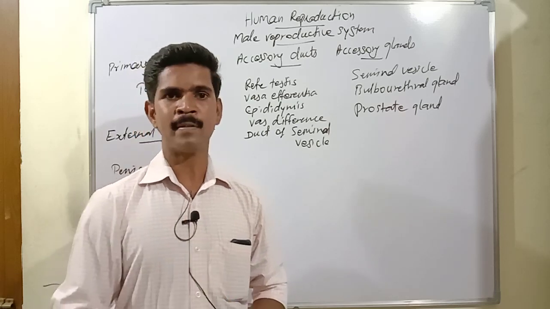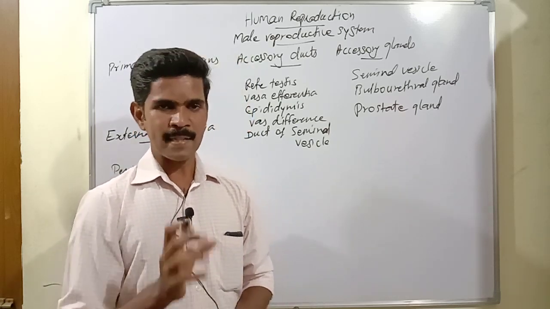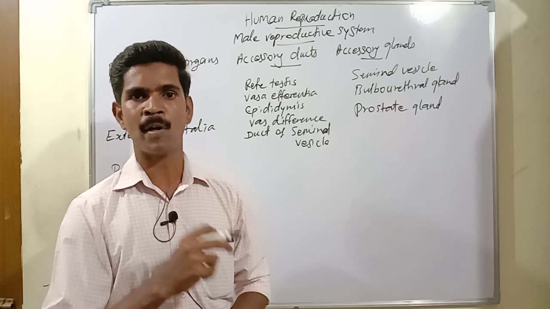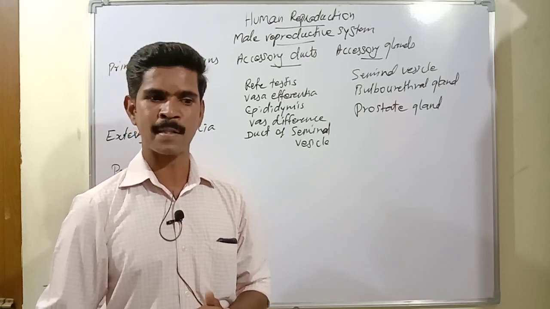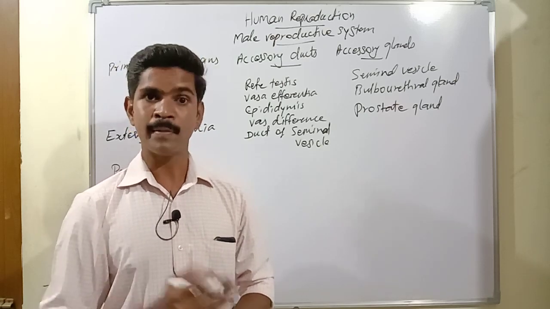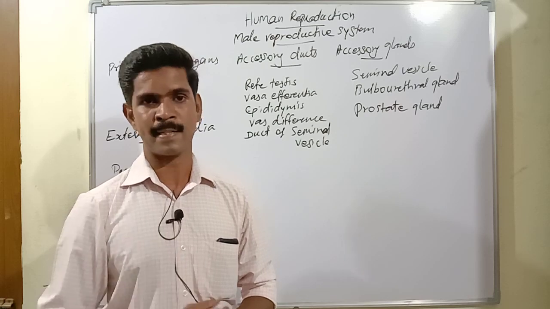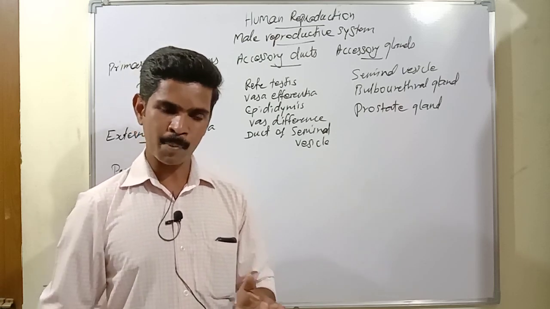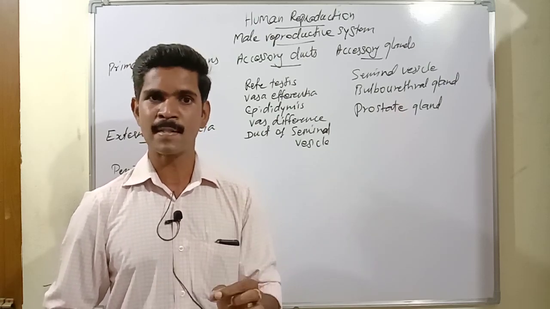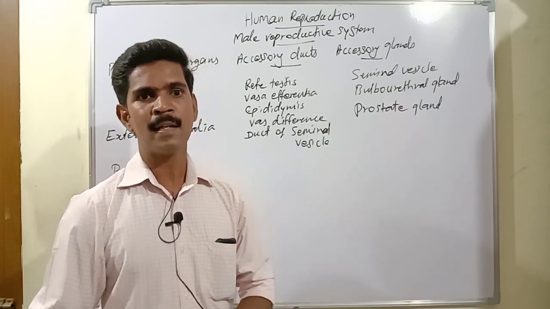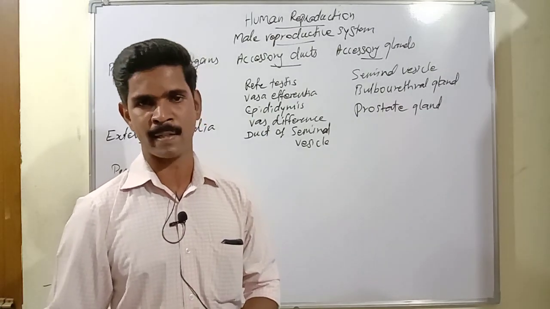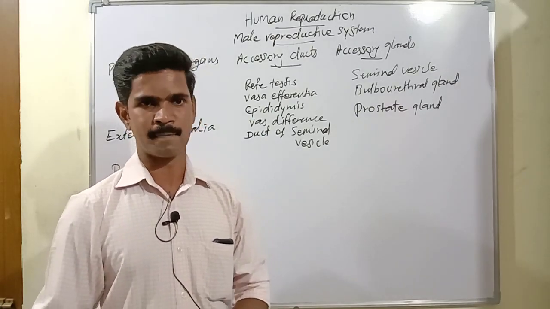Then the next point about the testis is that testes always need a 2 to 3 degree lower temperature than the body temperature. Suppose our normal body temperature is 37 degrees Celsius, then the testes need a 2 to 3 degrees Celsius lower temperature. Then only the testis can produce effective, very active sperms. So the scrotum acts as a thermoregulator. It regulates the heat of the testis.